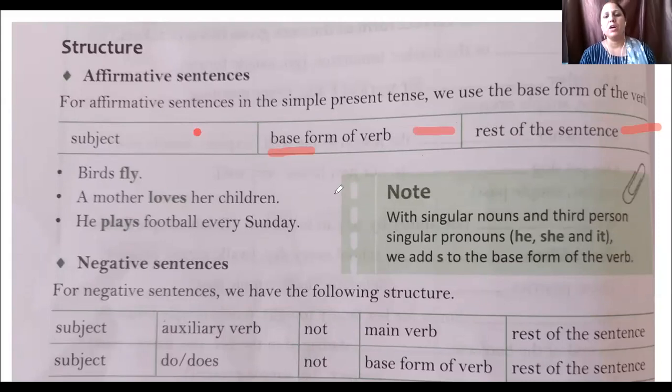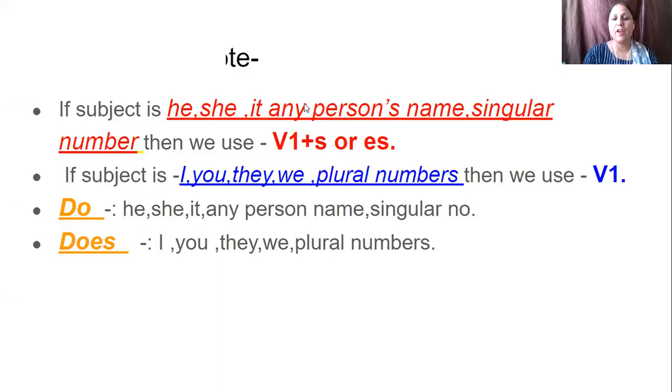Here one thing I tell you, where we use s or es and where we don't use s or es. When our subject is he, she, it, any person's name or singular number, then we use first form of the verb plus s or es. But when our subject is I, you, they, we, plural number, then we use first form of the verb. I repeat once again.